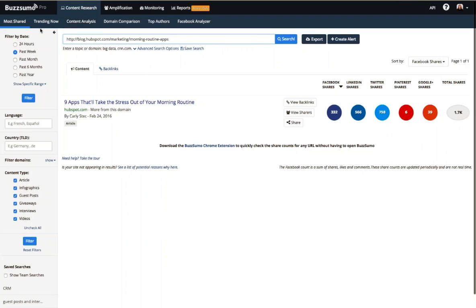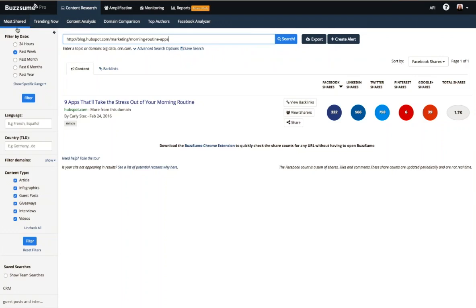Content analysis reports are drawn from the same database as the most shared section of our site. So what that means is any kind of insight that you gain in the content analysis section can be kind of verified, and you can find out more details about the content in the most shared section of the site.